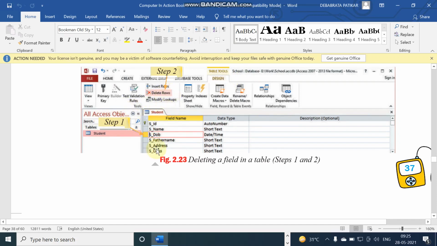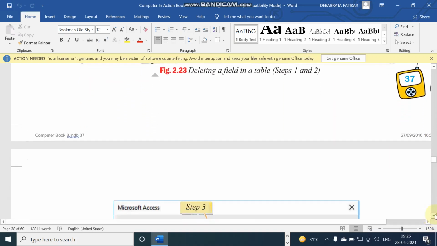I'm repeating, if you want to delete one field or attribute of the table, you select the field or column of the table in the design view, and then you go to design tab, you click on the tools group, and then you go to the delete rows option, you click on the delete rows option. The particular field or column will be deleted.